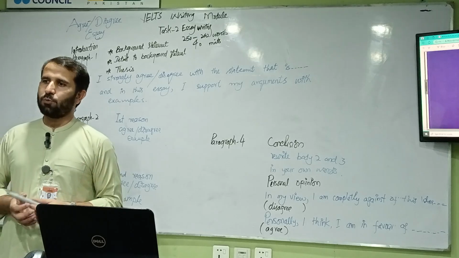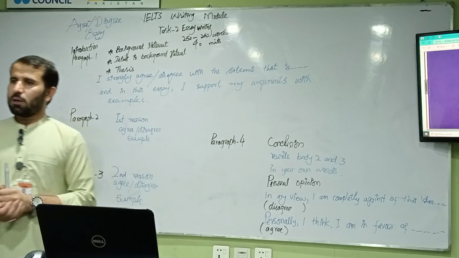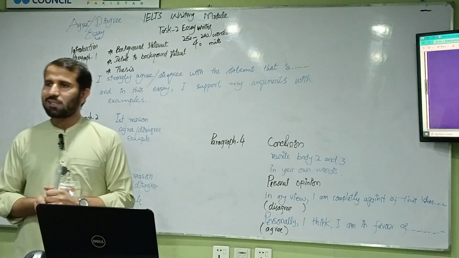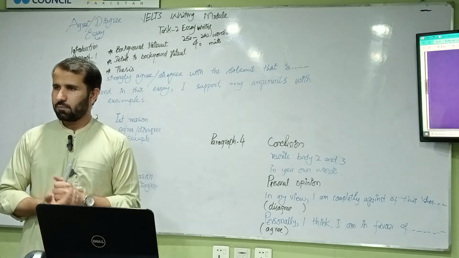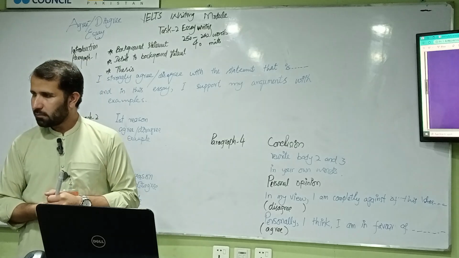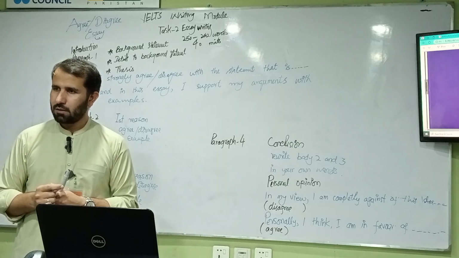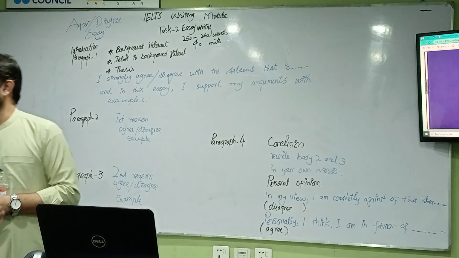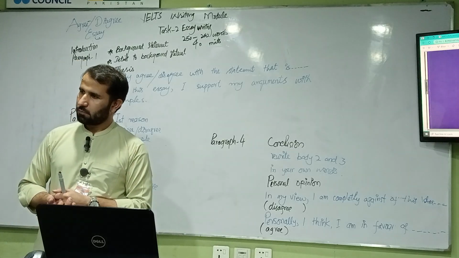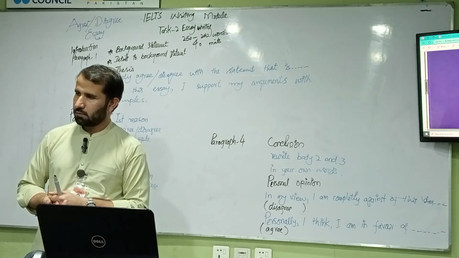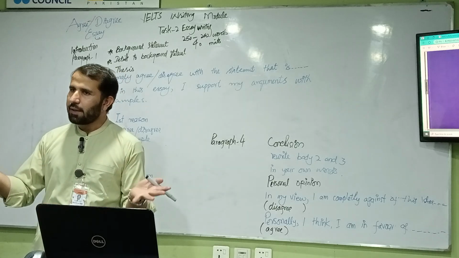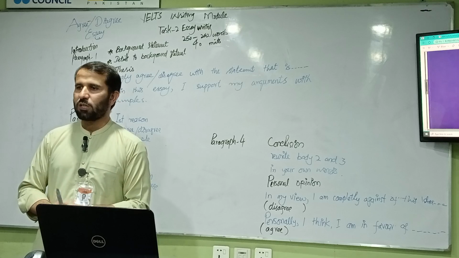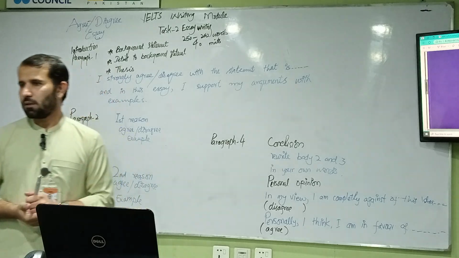In my point of view, the government should construct some railway lines all over the city. Do you agree? Yes, sir. Do you agree? Sir, I disagree with that. You disagree. You agree. Why do you agree? Because it will be public transport and it will help the people to travel. He agrees because this type of transport will help the citizens.